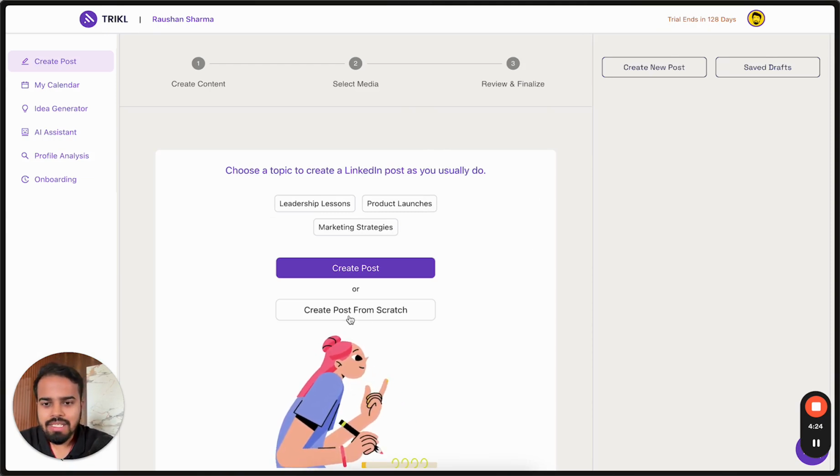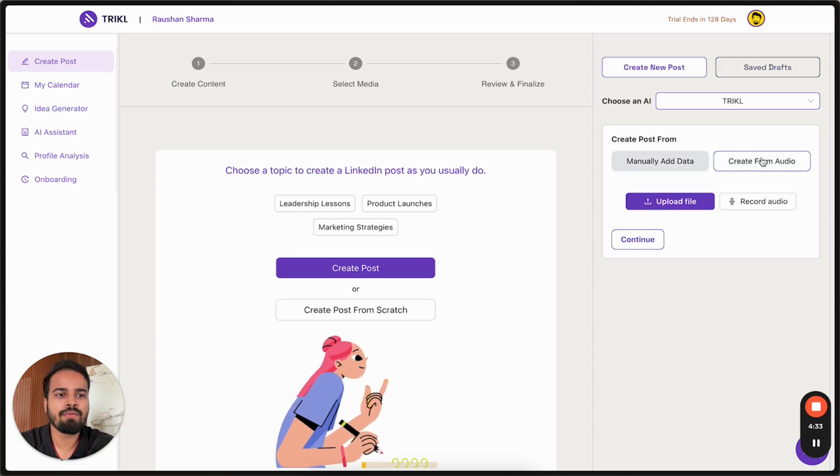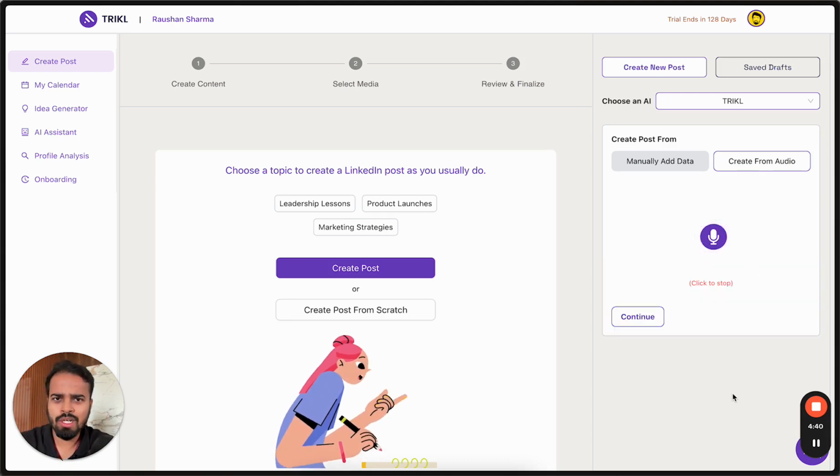Now, the second way is if you want to create a post from scratch. So there are two ways in which Trickle will ask you for input. One is definitely you can create from your own audio by uploading it or recording it. Let's say I want to talk about in this world of AI, how marketing is changing and how natural language along with general analytics will play a huge and critical role in content creation in future.